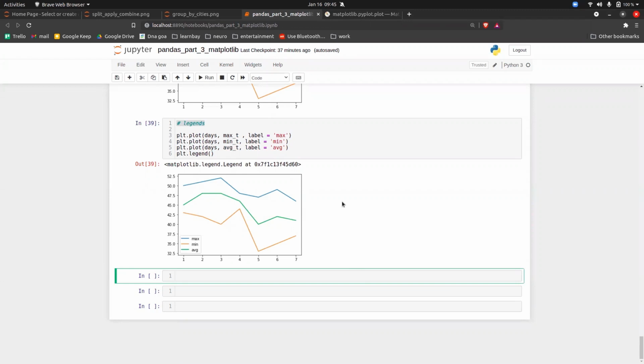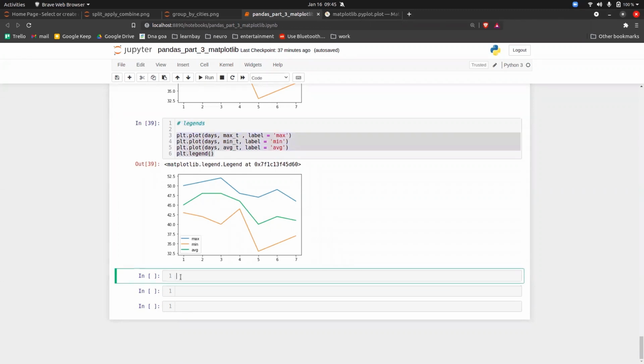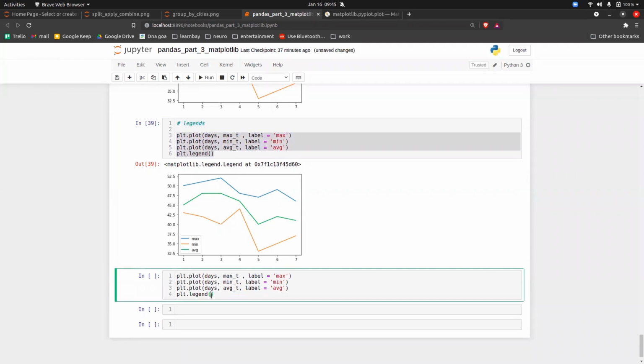Exactly. There is a parameter in legend, so when you don't put anything here, by default the location is best. The meaning of this is that it will try to find the empty place here and automatically place the legend. So that's why it is best.